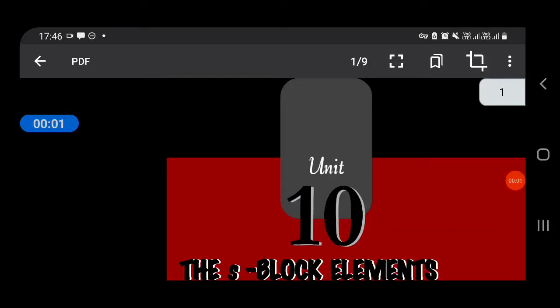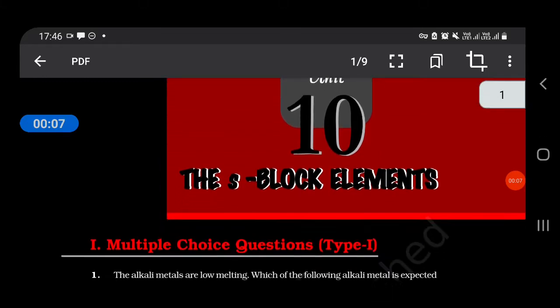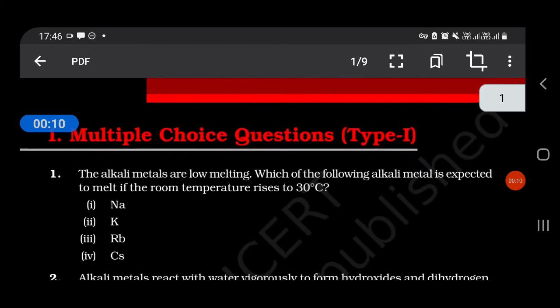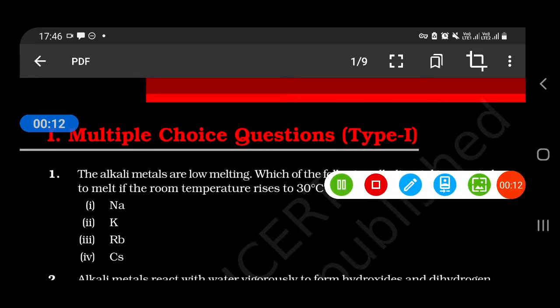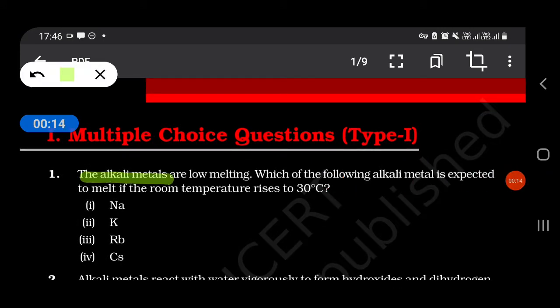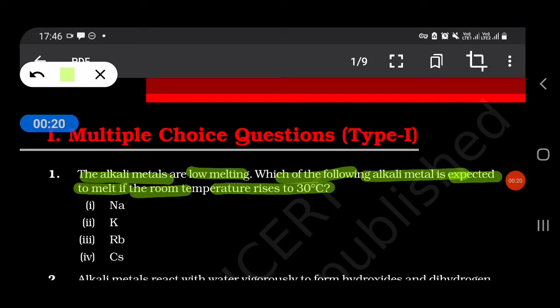So hey students, today we are going to do some MCQs from S block elements and it will be wholly NCERT based. So our first question is, the alkali metals are low melting. Which of the following alkali metal is expected to melt if the room temperature rises to 30 degrees Celsius? Is it Na, K, Rb or Cs? So our answer is Cs.